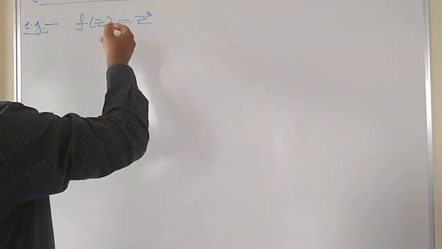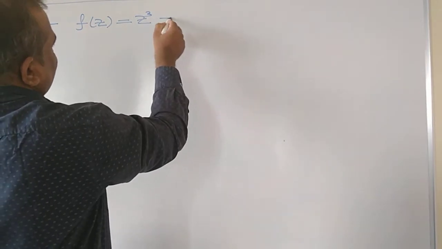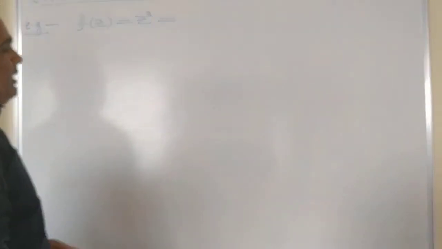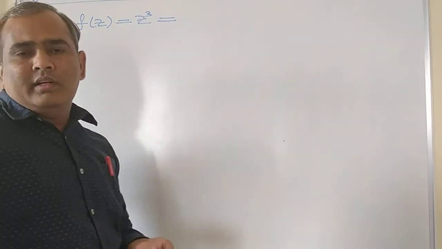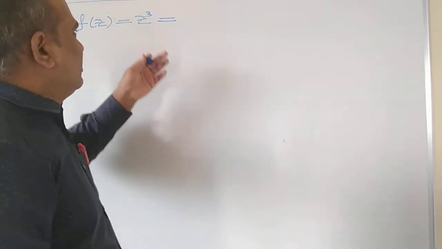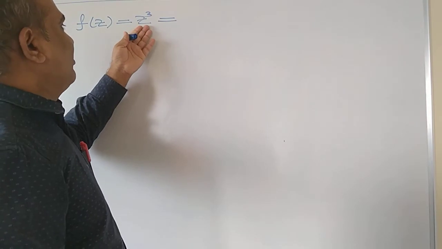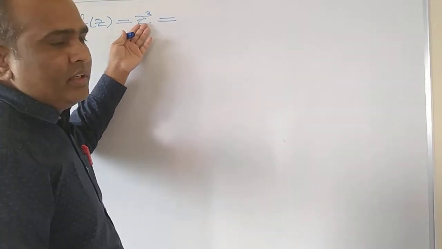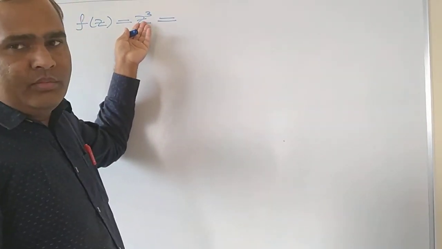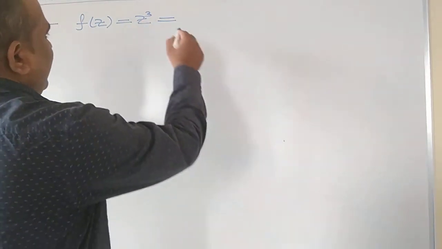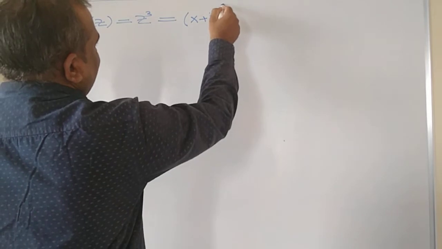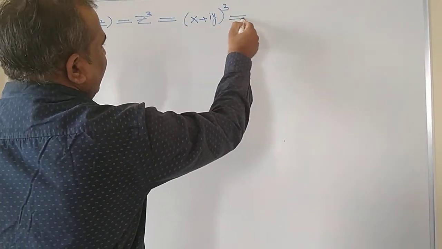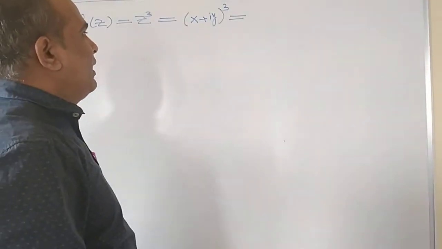In order to solve this, you should transform this z either into r and theta or into x and y. The better way is to transform this z into x and y, because we know that complex number z is equal to x plus iy. So I can write x plus iy and its cube, and we can easily work out the cube of a plus b.